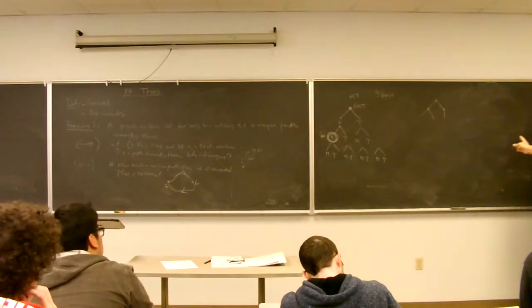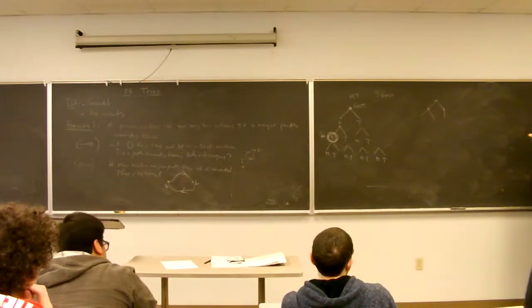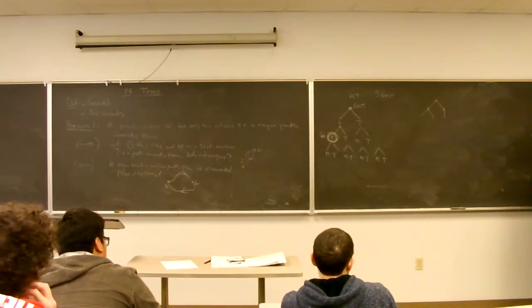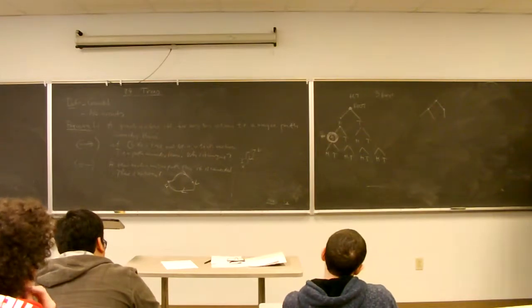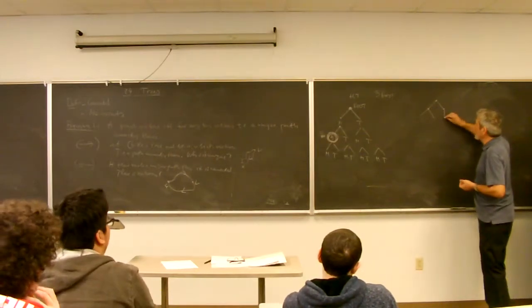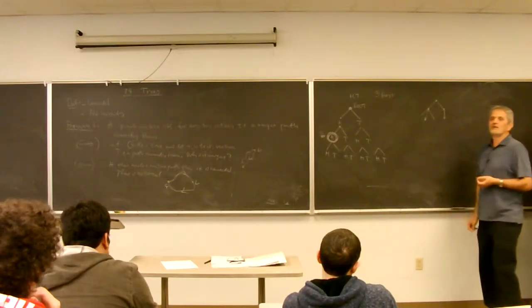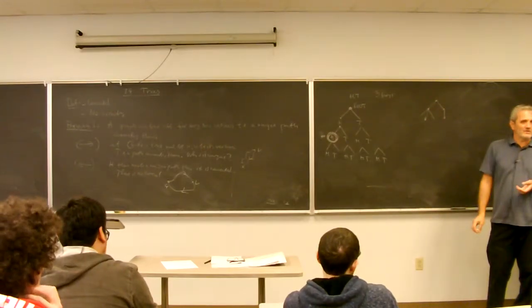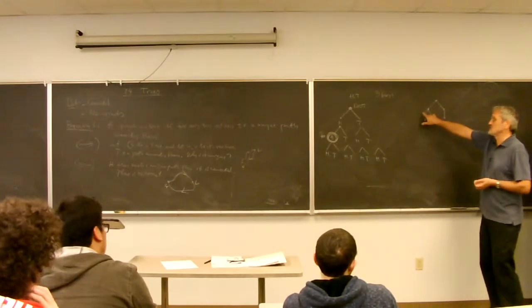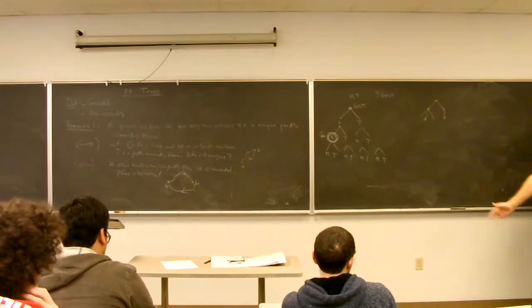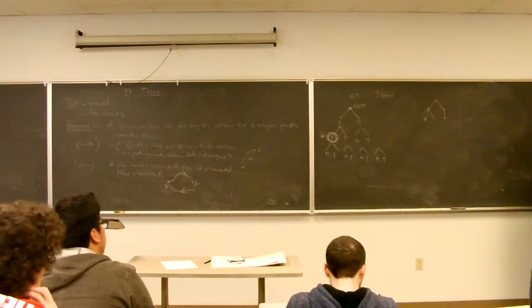Is this a tree? Yes. Is it binary? Is it full binary? No. What's missing? This one, it didn't branch at all. And then what about this one? It's not even binary at all. Why? Because it has triple branching here. So these are definitions, but they all have a root.